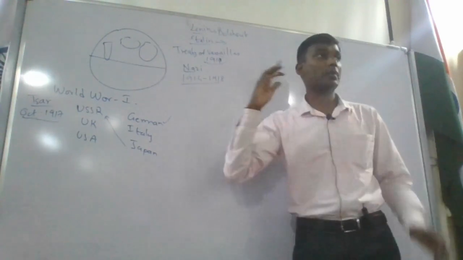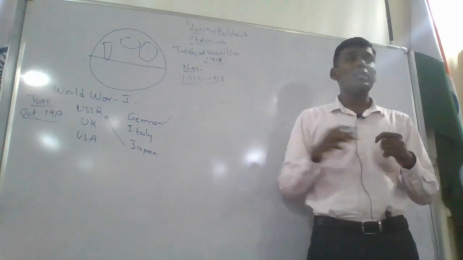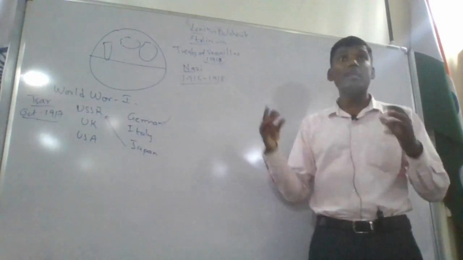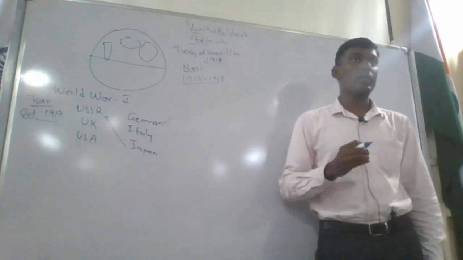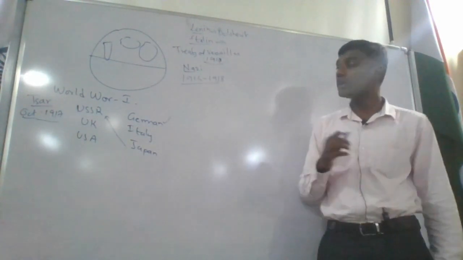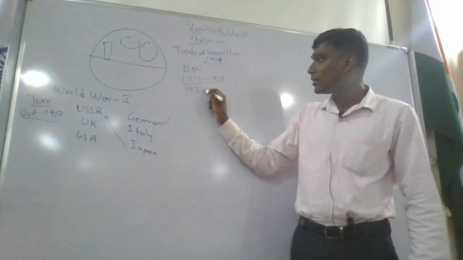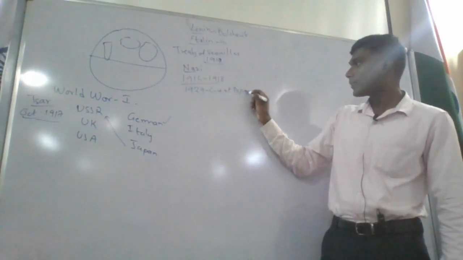The First World War took place from 1914 to 1918, four years. This war was very expensive. The European countries lost money, and within 10 years, all the banks failed in Europe. We have seen the banking system yesterday, right? So all the banks failed in Europe, and this resulted in the 1929 Great Depression. What is this here? Great Depression.